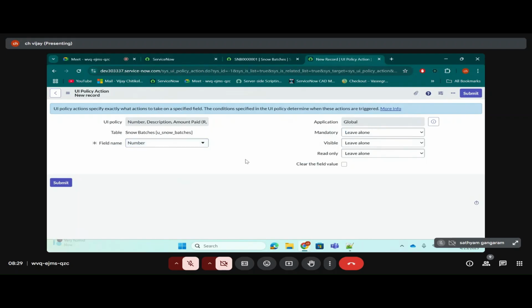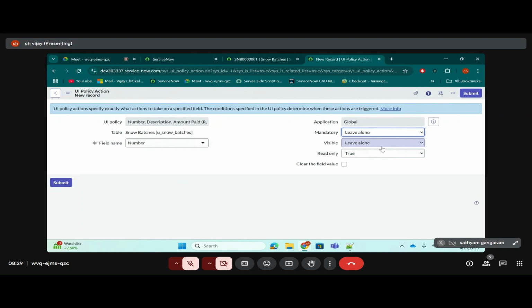Select that field. Select the operation. I want to make it read only. So read only to true. So number should be read only to true. Don't select visible to false and mandatory false. Leave it alone. Keep mandatory leave alone, visible leave alone. I'll tell you why it should be left alone in the next scenario.